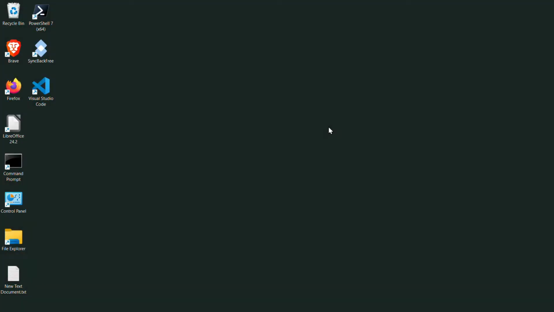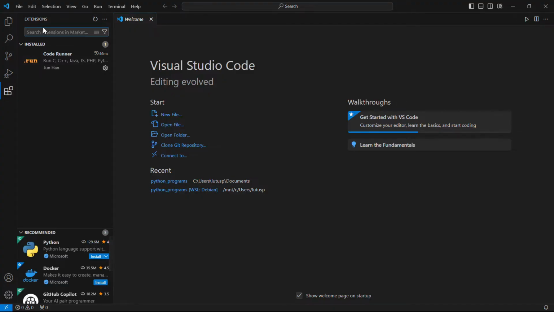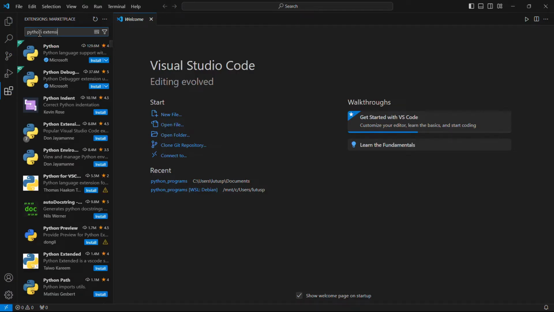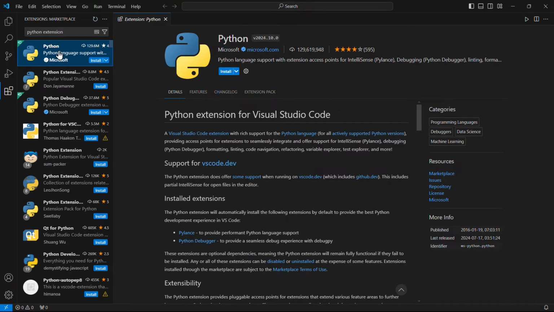Okay, here's some VS Code setup steps, which are the same regardless of one's platform. Run VS Code. Go to the extensions icon. And the first extension I want to try is the default Python extension, which provides a bunch of useful tutorial and programming aids. Go ahead and install that. Okay, installed.